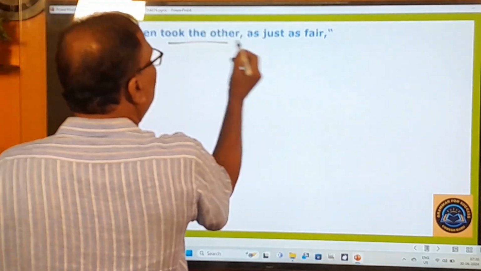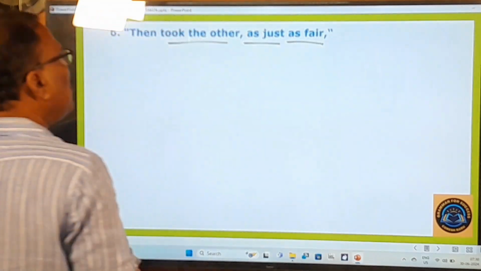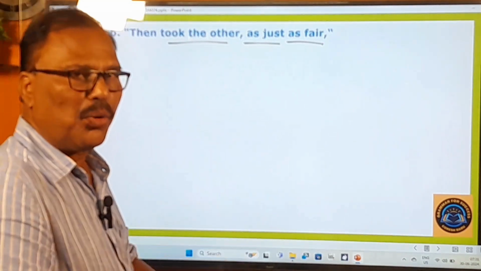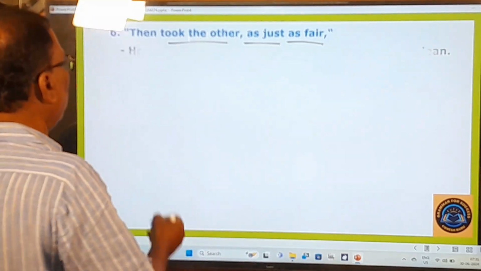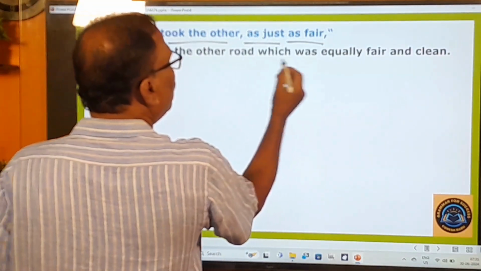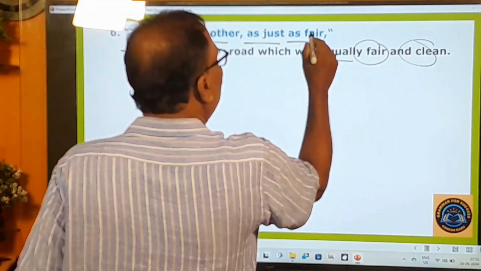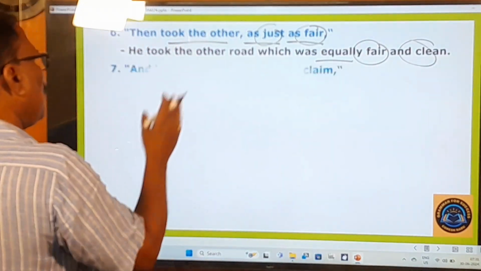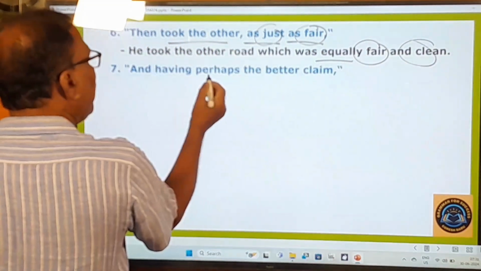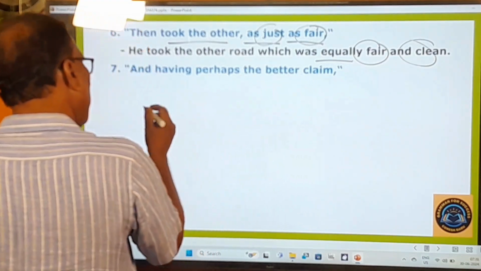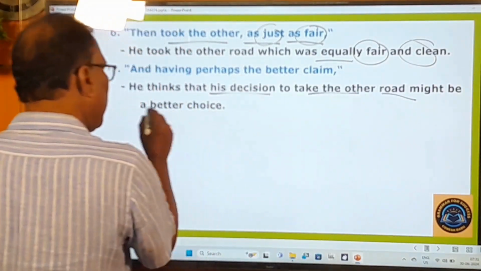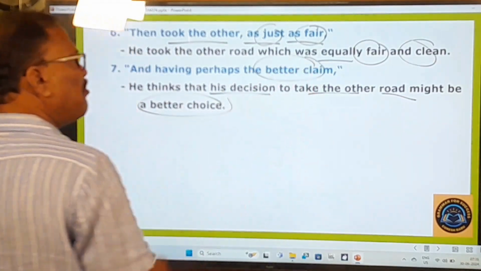Then took the other as just as fair. Then took the other means then he started watching the other road, that means the second road. He took the other road which was equally fair and clean. Fair means clean. So he looked at the second road, having perhaps the better claim. And he thinks that his decision to take the other road might be a better choice. Better claim means better choice.